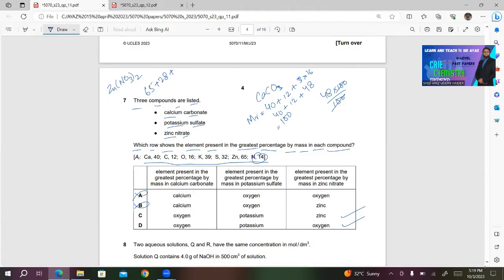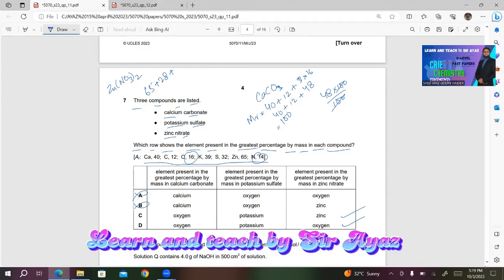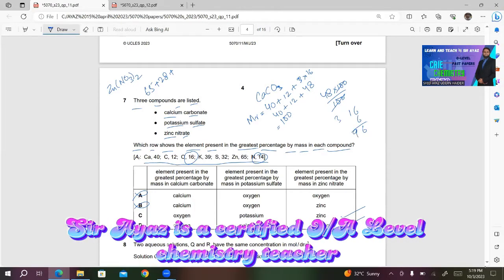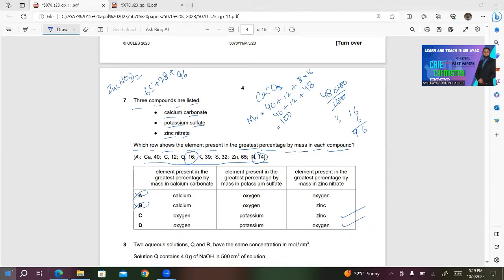What about oxygen? 2 multiplied by 3 is 6, and 6 multiplied by 16 will be 96. So if you add these up, what do you get?